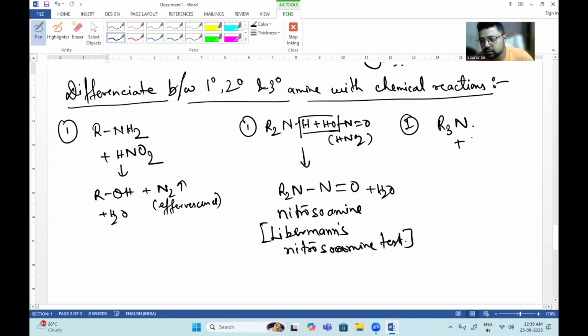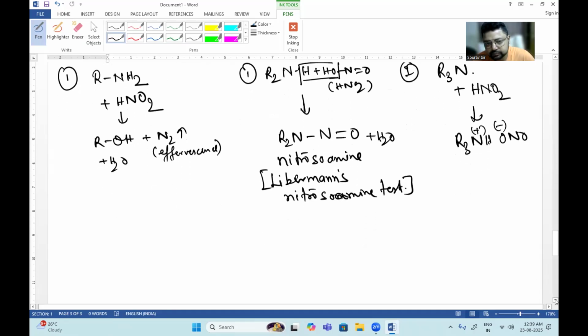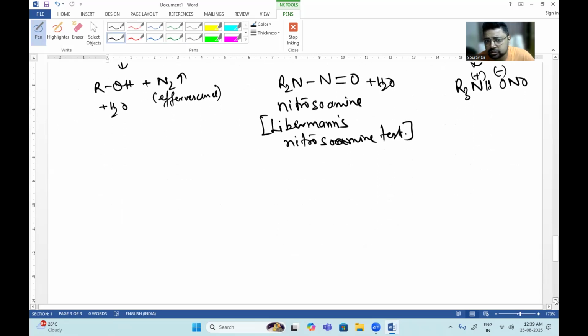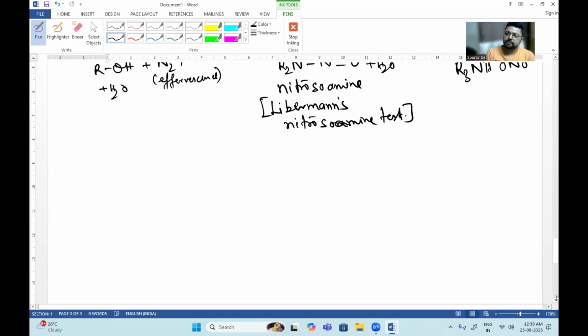And if you use HNO2 here, you will get R3NH plus ONO minus. So it will form a salt, and you will get this only. So no reaction. This is the first way to distinguish when you are differentiating them. You use HNO2 to distinguish between 1 degree, 2 degree, and 3 degree amines.